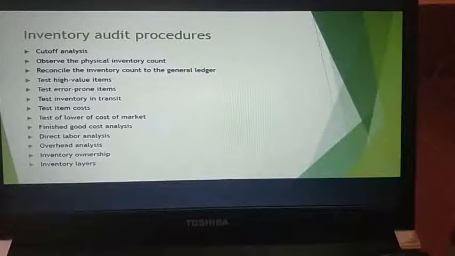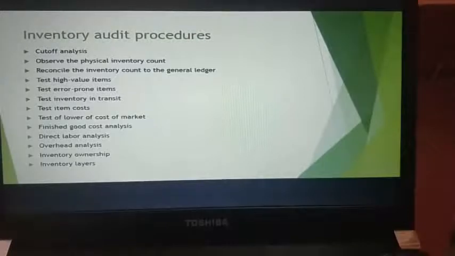Now next one, you have inventory audit procedures. In inventory audit procedures, you have a cutoff analysis. What is cutoff analysis? As we studied in the earlier topic, in cutoff analysis you are examining the procedure for halting any further receiving into the warehouse and shipments from it at the time of the physical inventory count. You typically test the last few receiving and shipment transactions prior to the physical count. Then observe the physical inventory count.